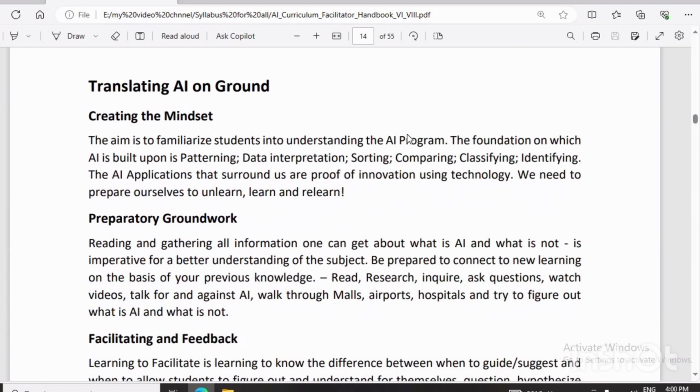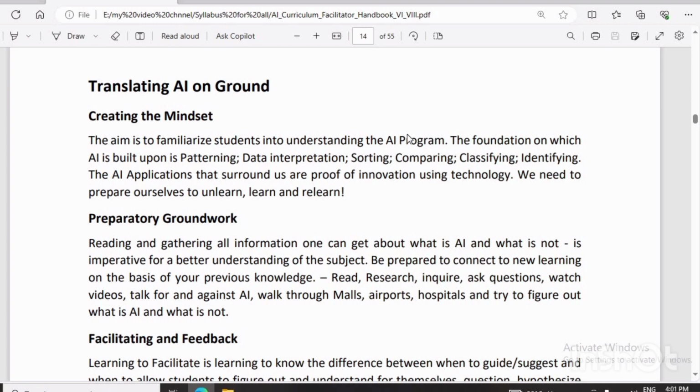Now translating AI on the ground, creating the mindset. The aim is to familiarize students with understanding the AI program, the foundation on which AI is built: patterning, data interpretation, sorting, comparing, classifying, identifying. The AI applications around us are proof of innovation using technology. We need to prepare ourselves to unlearn, learn, and relearn.